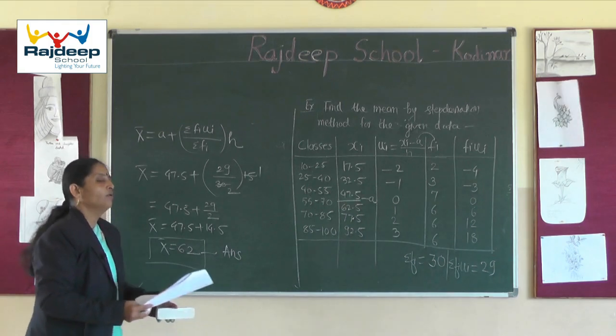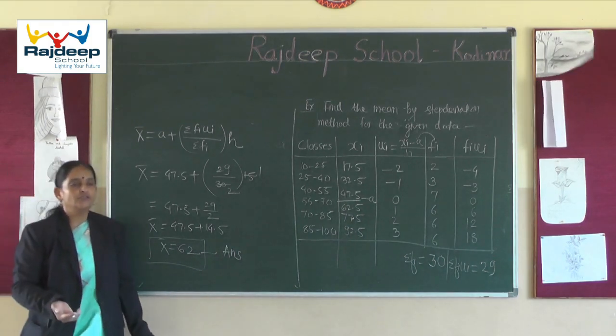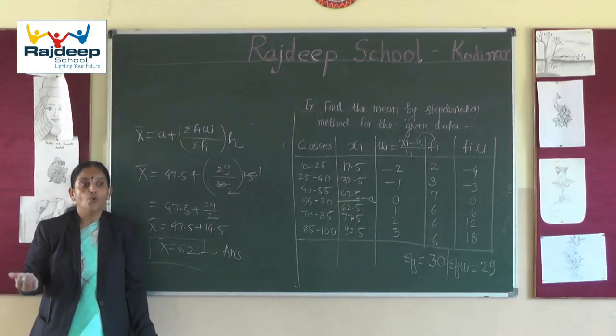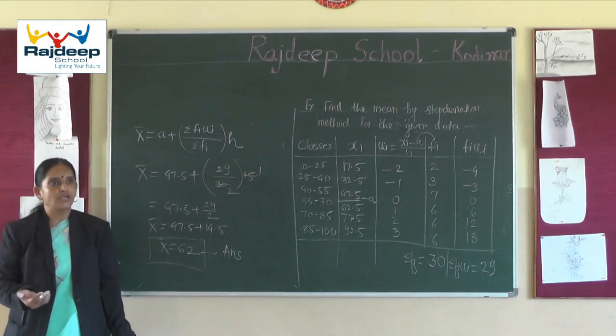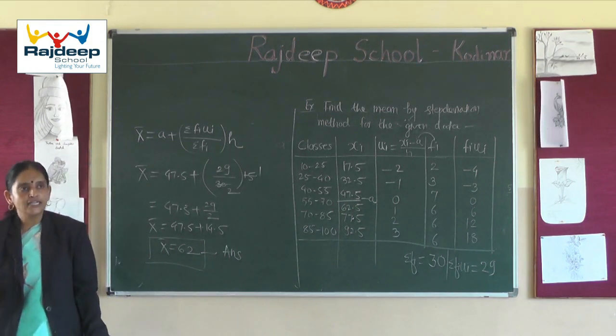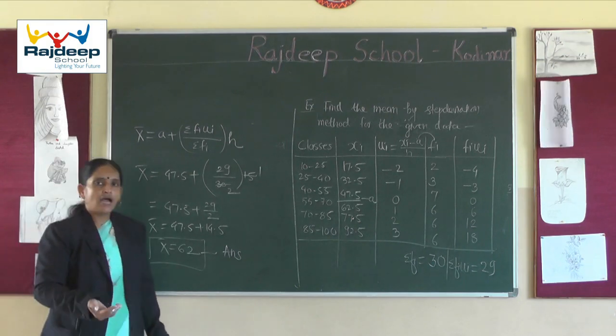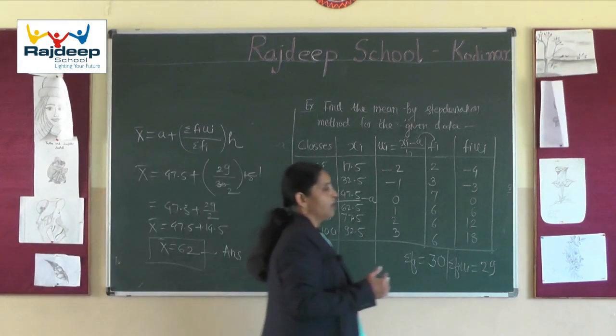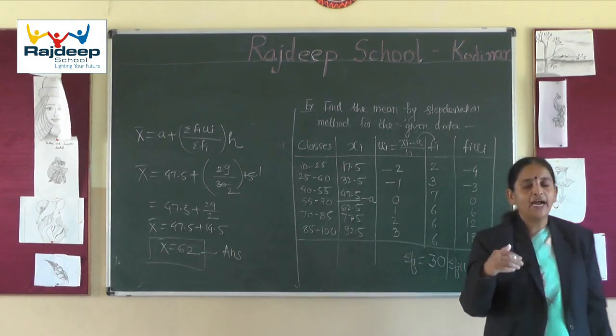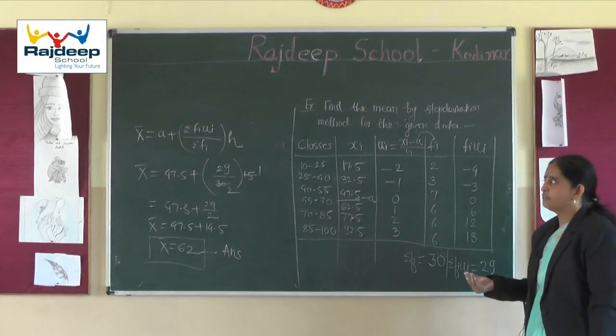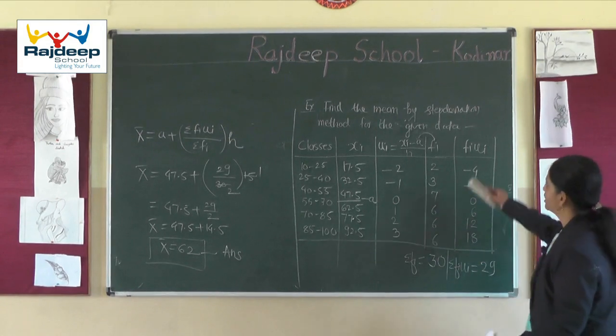Now we will proceed to the calculation of mode, the second measure of central tendency provided in our textbook. I hope you have clearly understood. Please note this and practice it again so that you will clearly understand this method.